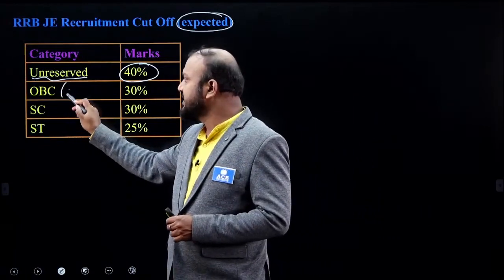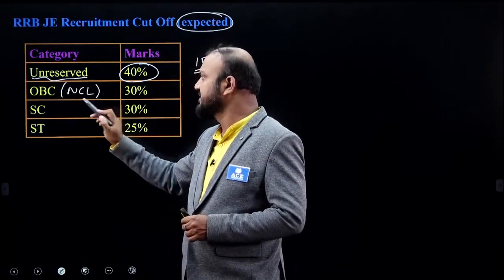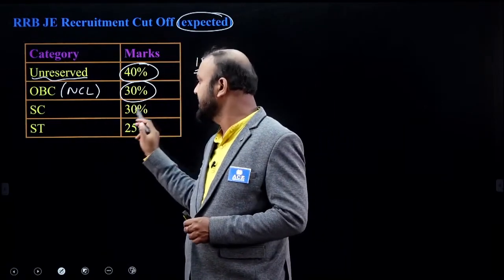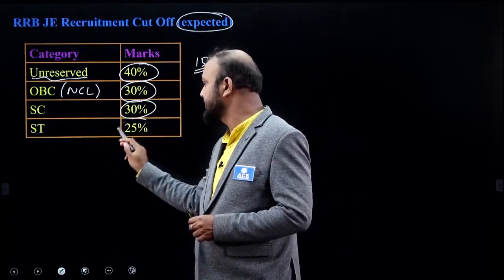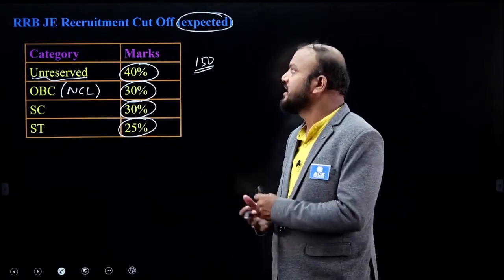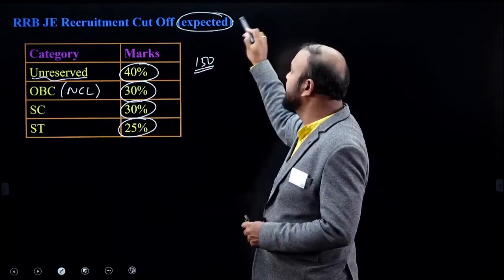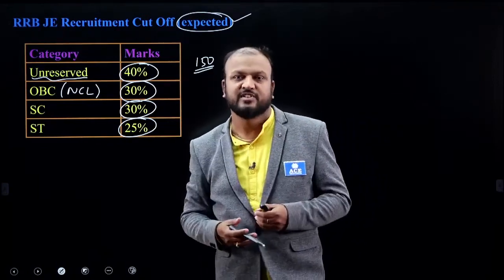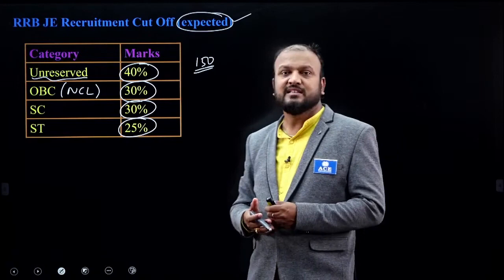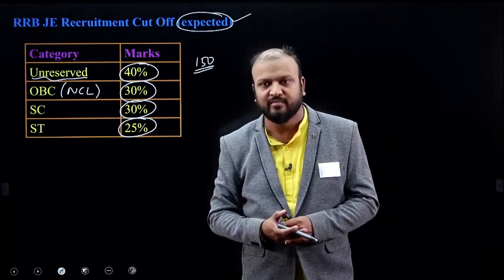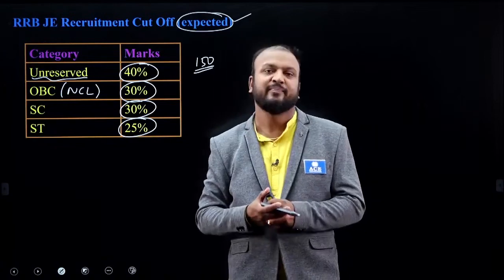For the OBC, more specifically non-creamy layer, it is 30% marks, and for SC also 30%, for ST it is 25%. These are the cutoff marks for RRB JE recruitment. It is expected, and it is data collected based on the previous RRB JE notifications. Okay, this is the general information about the Railway Recruitment Board Junior Engineers exam.